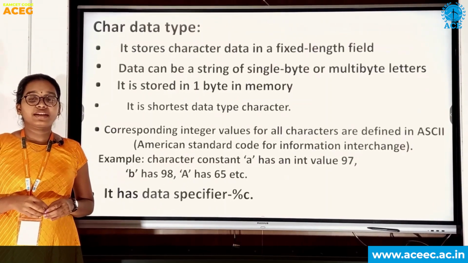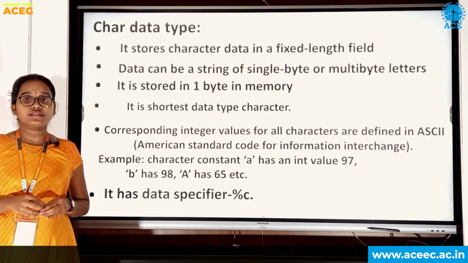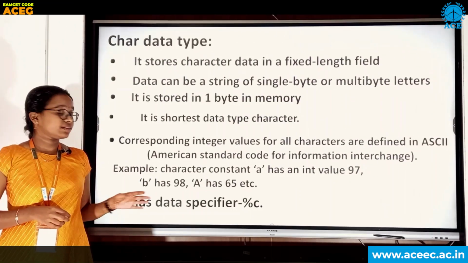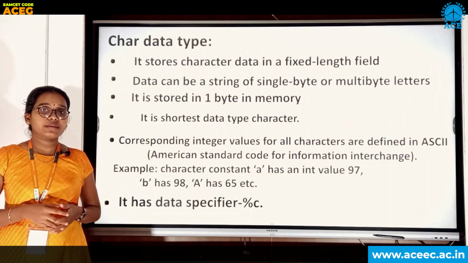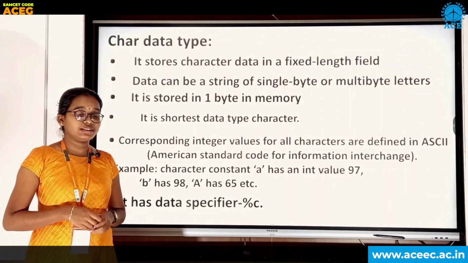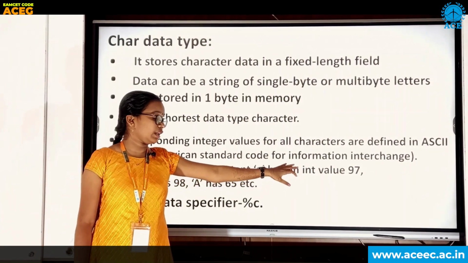Character data type. Character data type is which stores a single character in a single quotation. It takes 1 byte of memory to store the variables, and it has format specifier %c, and here every character has an ASCII value. For example, here if we store A, we will get the integer value as 97.